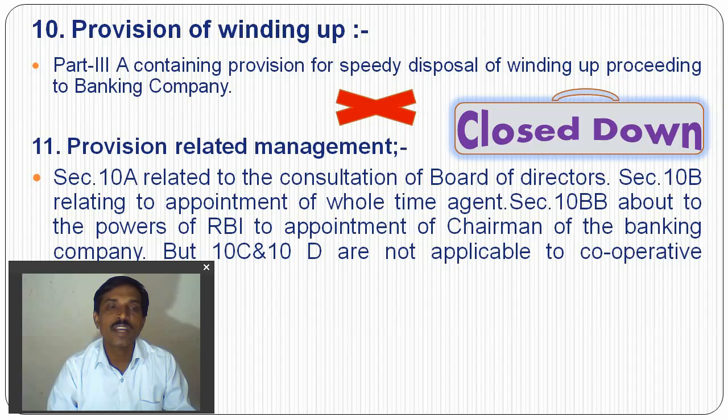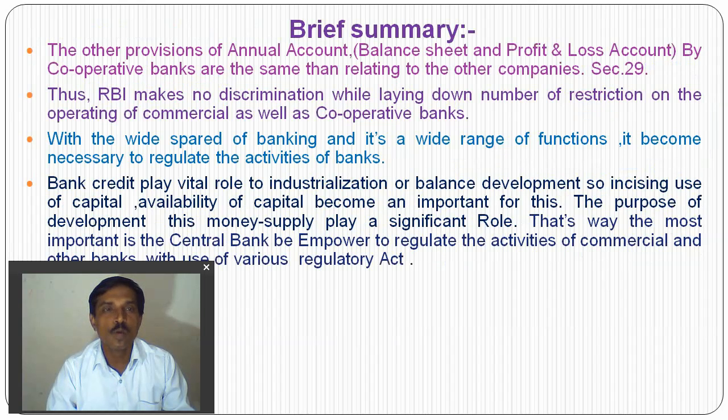But 10C and 10D are not applicable to cooperative banks; they are mentioned in the original Act of 1949 and are applicable to nationalized banks. So 10A, 10B and 10BB are applicable to cooperative banks about their management, but Sections 10C and 10D are not applicable to cooperative banks.